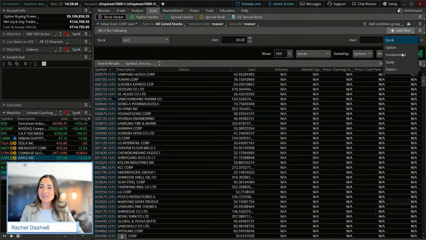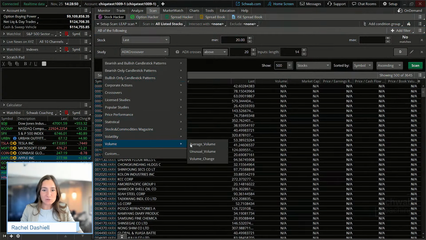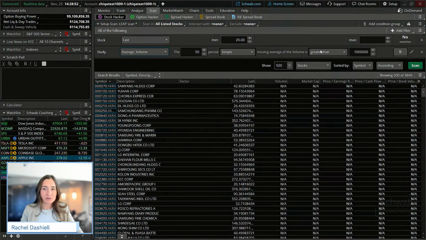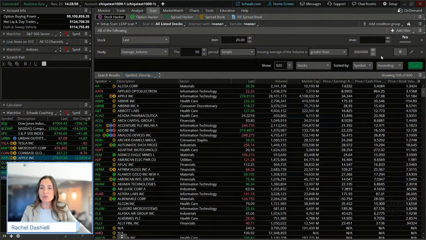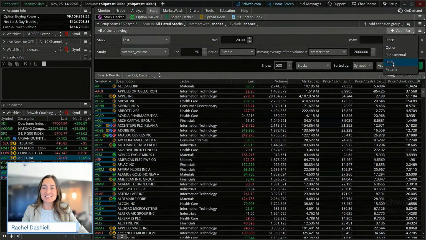We're going to add another filter here for study, and we are going to look for liquid stocks with an average volume of greater than, let's just look at 2 million for fun. I know 1 million is pretty liquid, but let's just look at 2 million. So that still narrows it down, but we have too big of a watch list to manage there. So we're going to add another filter and go to study here.